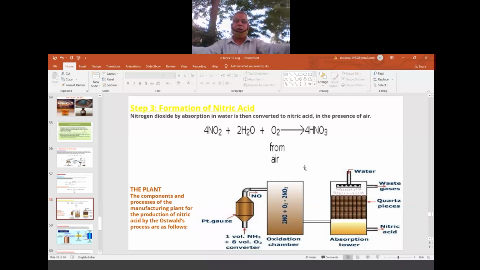Here I have taken NO2 directly converted to HNO3, and this is the plant. What is a plant? Plant is not the biological plant. A plant is a setup of some buildings and materials, like a cement plant or steel plant. So this is a chemical plant, not a biological plant.